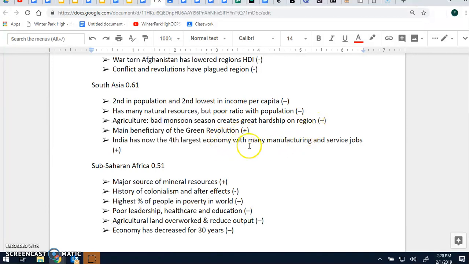They were the main beneficiaries of the Green Revolution. This is why a lot of the genetically modified seeds were developed, especially rice is what it started with, and then wheat, and then other products like corn. In India, they were facing mass famine and so much population growth. They were afraid of having such mass starvation.